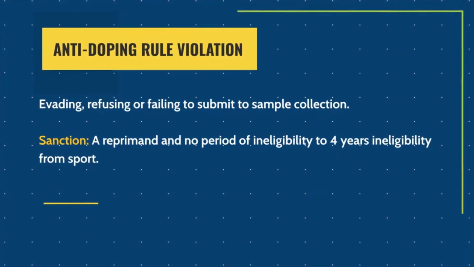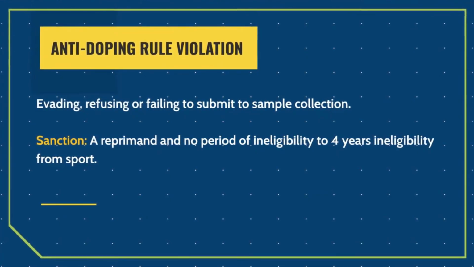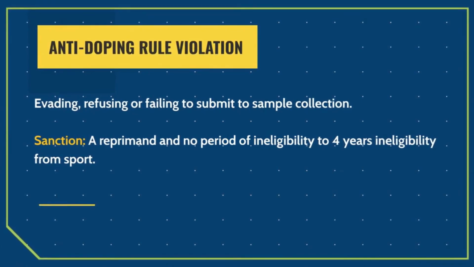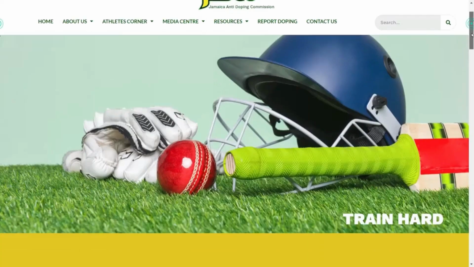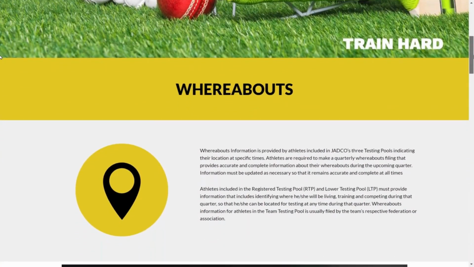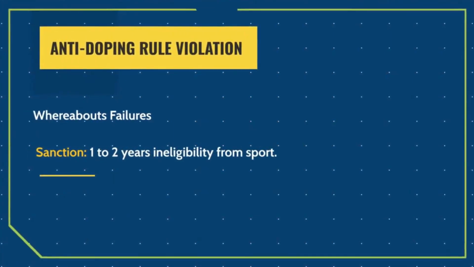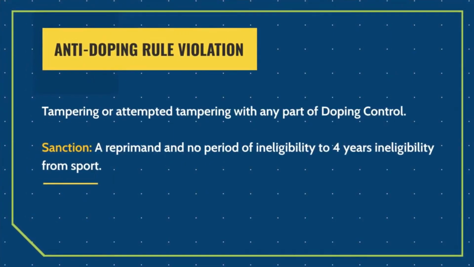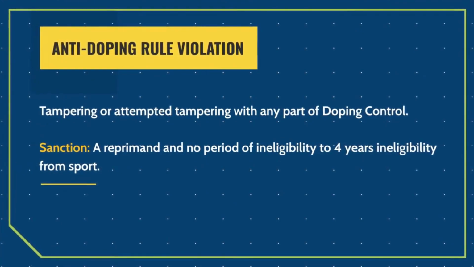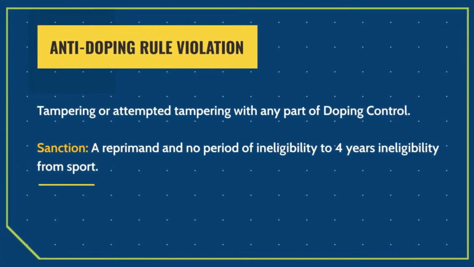This occurs if an athlete refuses to be tested, evades, or fails to provide a sample when approached by a JADCO chaperone or doping control officer. Whereabouts failures is another anti-doping rule violation. A whereabouts failure occurs when an athlete receives a filing failure or a missed test. Tampering or attempted tampering with any part of doping control also constitutes an anti-doping rule violation.